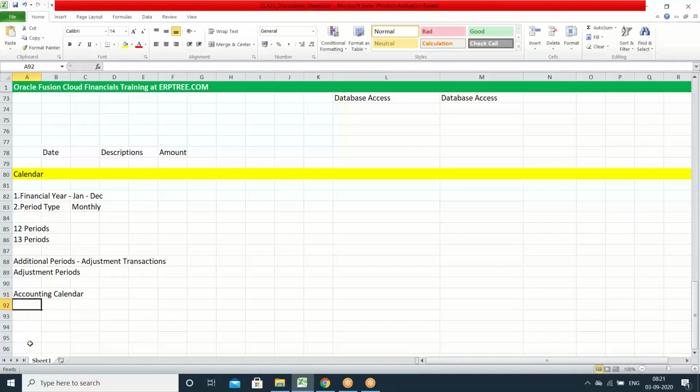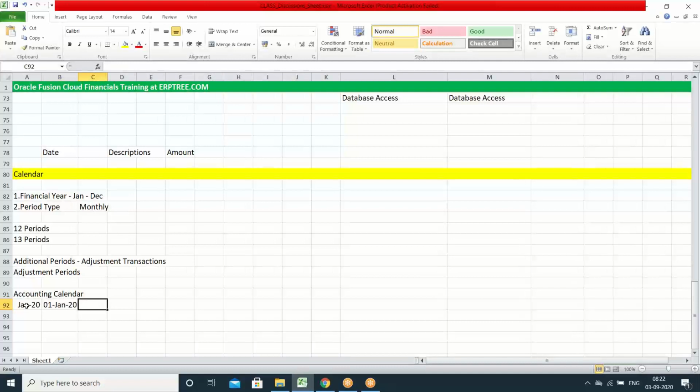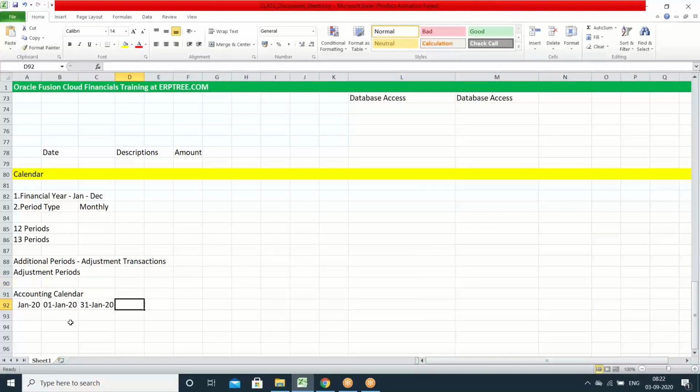Within this accounting calendar, we'll create all the periods. For each period, we provide the date range. Say you are going to create the accounting calendar for the current financial year for US, we'll create the periods like Jan 20, meaning 2020. For this Jan 20, we have to provide the period date range in the system. That means 1st Jan 20, and when that period ends, 31st Jan 20. This is how we have to provide the date range for each and every period, and this is how we create the calendar in the system.